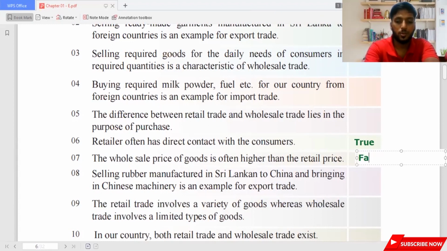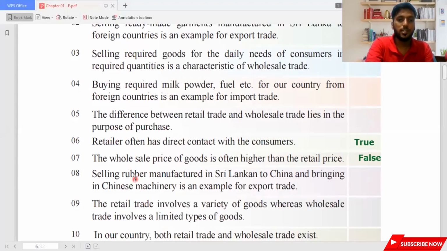Then what do we have? We have another thing: selling rubber manufactured in Sri Lanka to China and bringing in Chinese machinery is an example of export trade. Here there is export as well as import, because when you sell to China, you are doing an export. Actually, it's true. But when you're bringing in the machinery, it becomes import. So it can't be simply true or false, but still I'll consider it false because when you bring items to Sri Lanka, it can't be true. So I'll say false.